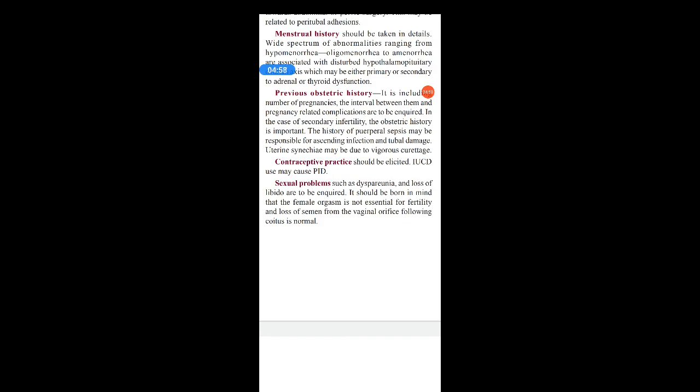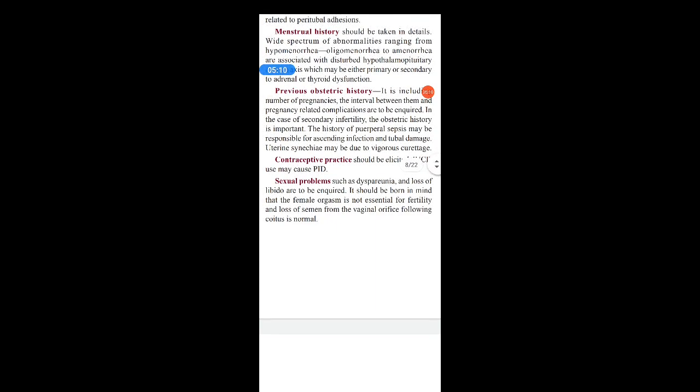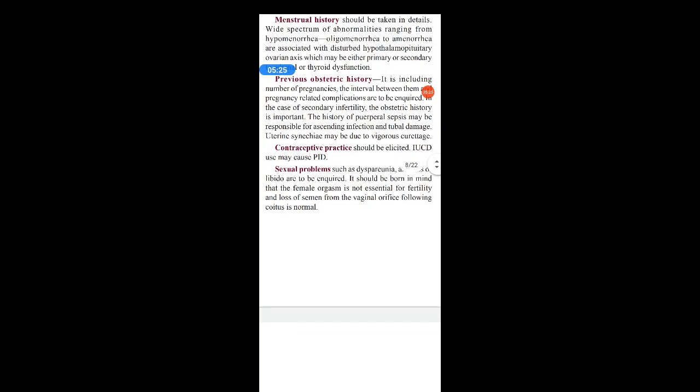So if she has undergone any abortions, has a previous history of miscarriages, or has undergone D and C repeatedly, then there are chances of uterine synechia, that means the presence of adhesions in the uterus. There are again chances of ascending infection if she has had any puerperal sepsis, that is sepsis in her past puerperal period. Then there are again chances of getting ascending infections, which may lead to tubal damage or tubal blockage, which is one of the causes of infertility. Tubes should be patent, otherwise it may cause infertility.